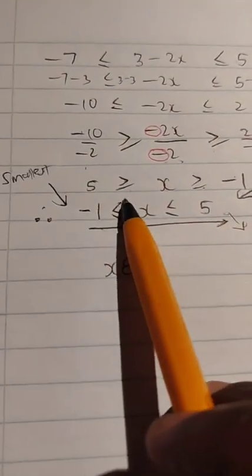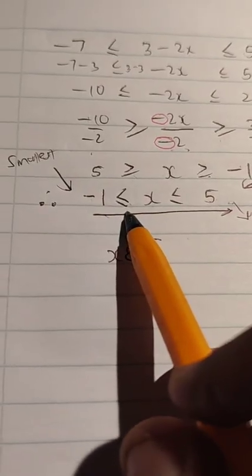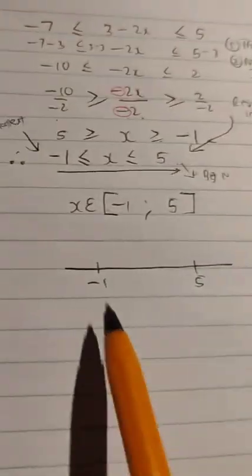Now if we want to write this in interval notation, x is an element. Remember I said when there's an equal sign with these signs, you use a square bracket. The minute we have the sign with the equal in it, that's a square bracket. So from -1, this one is also a square bracket, to 5. Okay, -1 to 5. Then if we were asked to represent this on a number line, -1 is here, 5 is here, smallest, biggest, shaded.